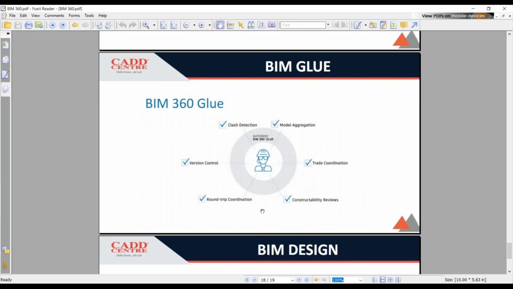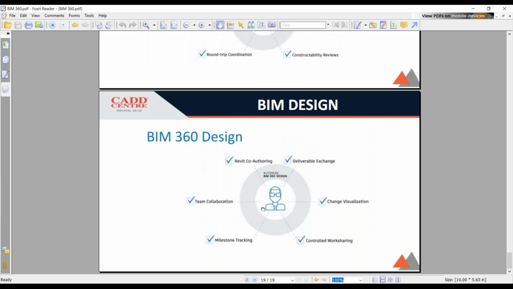And when it goes to BIM 360 Design, only BIM 360 Design will take control of the work sharing, collaboration, tracking, visualization, and the Revit co-authoring also. BIM 360 Design is one such big thing where only the project manager should take control of assigning all the BIM managers, the on-site teams, and also the contractors, the fabricators, whoever it is, and you have to roll out all your team members in BIM 360 Design.